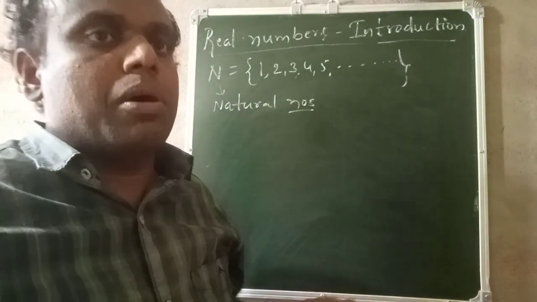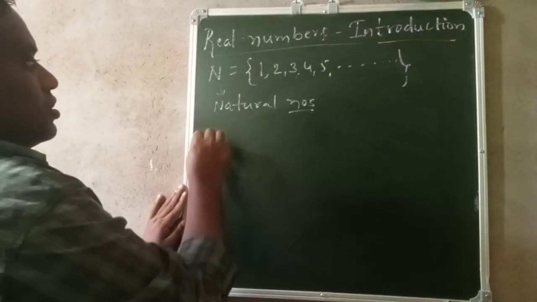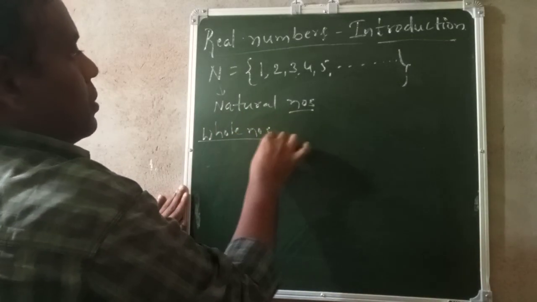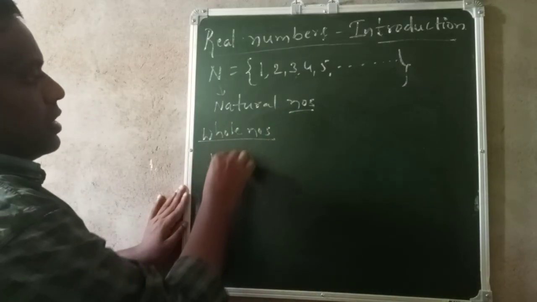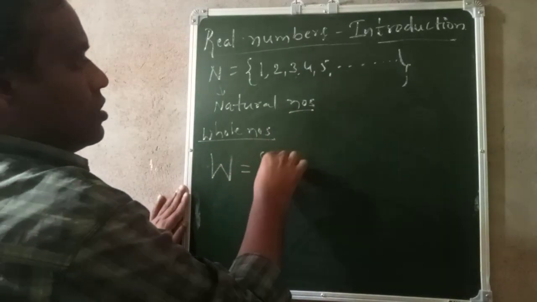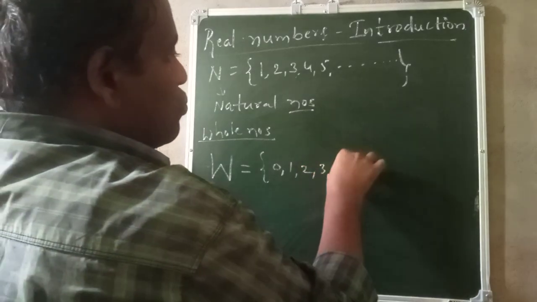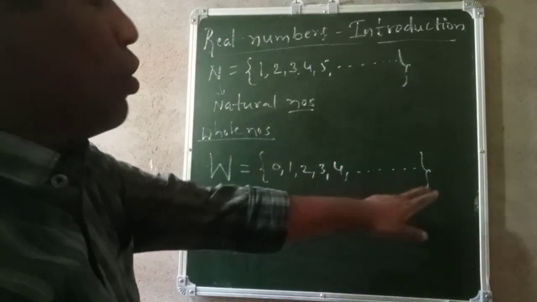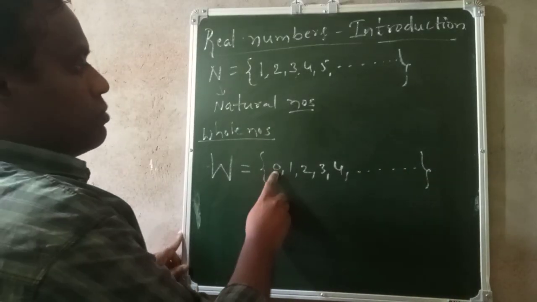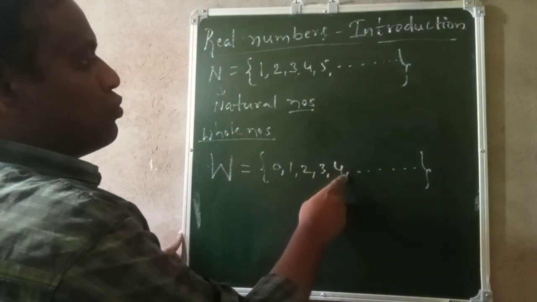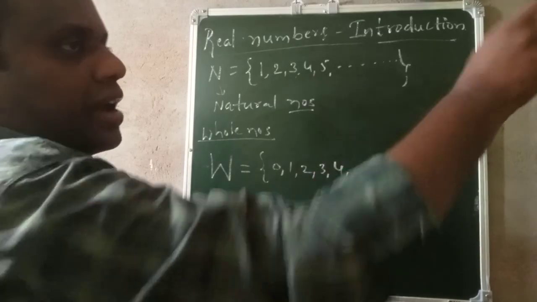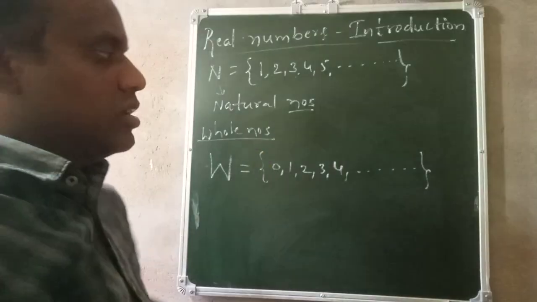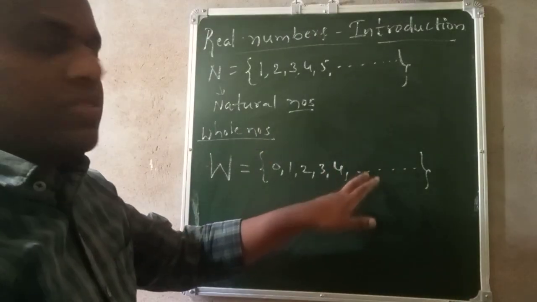Next there is another type of numbers called whole numbers. Whole numbers are represented by W, and we will write like this: 0 1 2 3 4 dot dot dot. These are the set of whole numbers. So whole numbers start from 0, then 1 2 3 4 5 6 7 8 9, like that. The dots mean these numbers will continue till infinity.